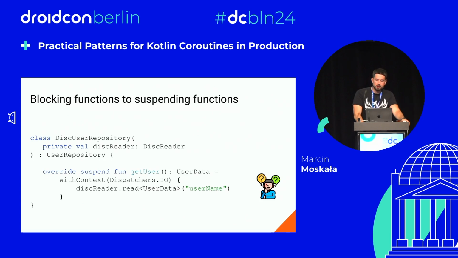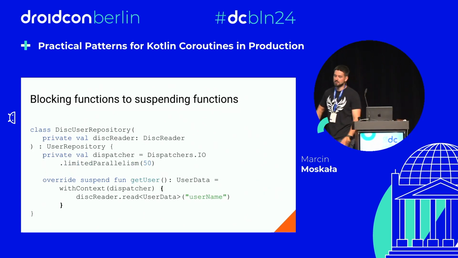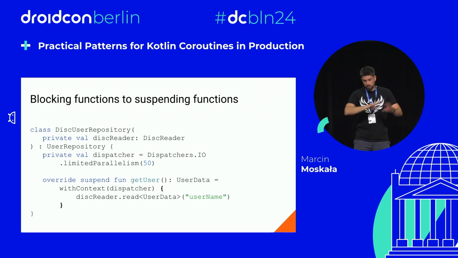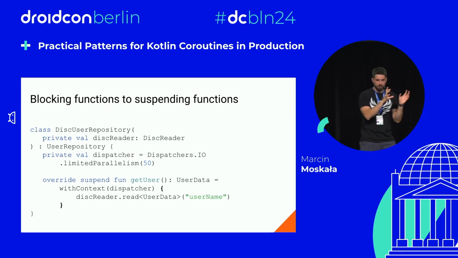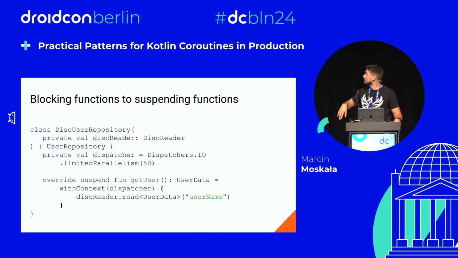So it is considered a good practice, especially for library creators, to create dispatchers with a custom limit. Dispatchers.IO.limitedParallelism is a way to create a dispatcher which is reusing the same threads as Dispatchers.IO, but it has an independent limit, so they will never fight for the limit. On Android, this number can be small, like 5, or it can be bigger, like 50. It depends on what your priorities are.